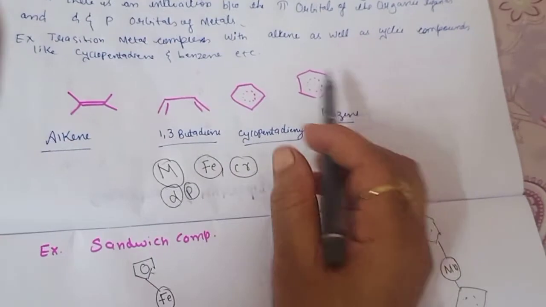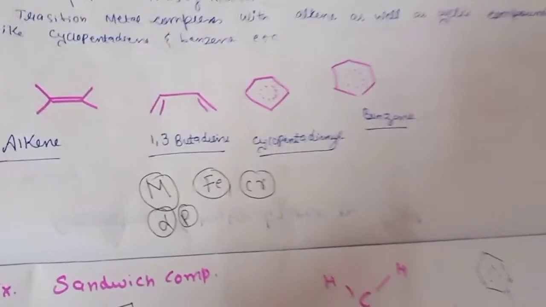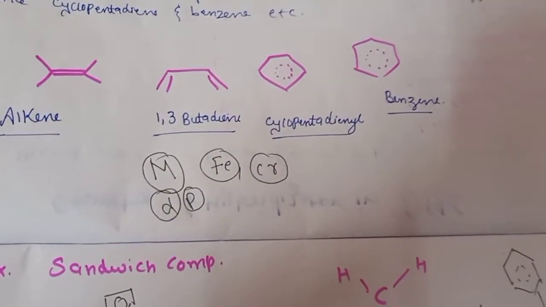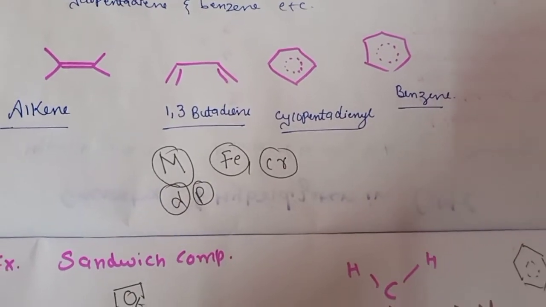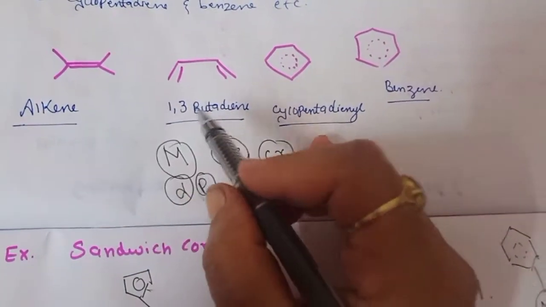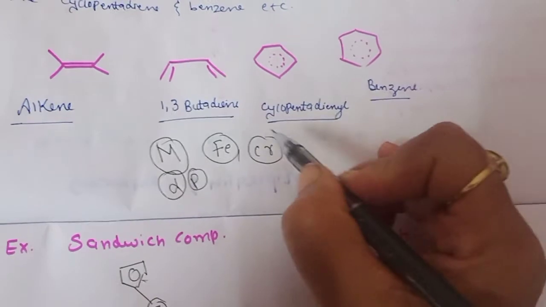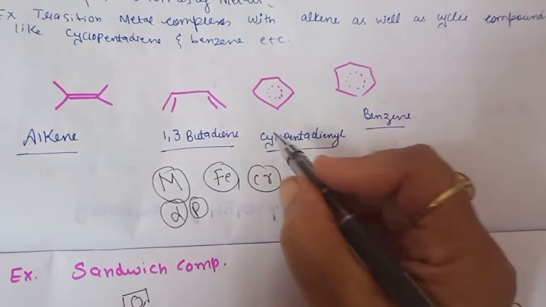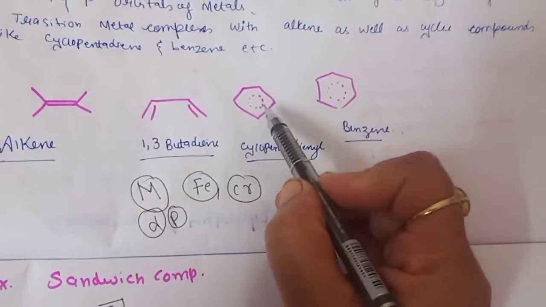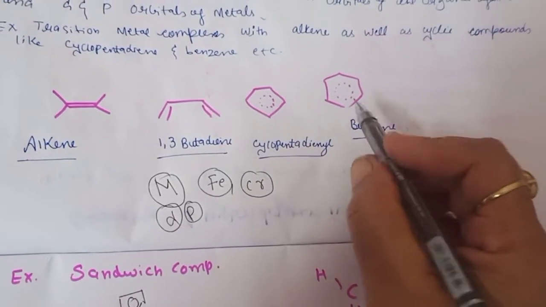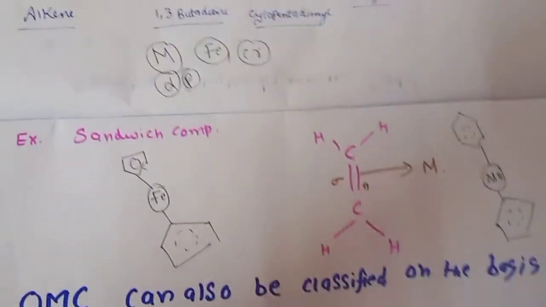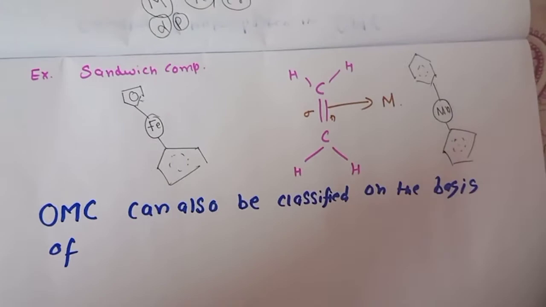What do you have to remember in this? We need pi bonding ligands, means which supply the pi electrons. So here you can see alkenes, they have the pi electrons. 1,3-butadiene, they have the pi electrons. Cyclopentadiene, they are also having the pi electrons, means they are having the 5 electrons delocalization, and the benzene, there are 6 electrons. So in the next video we will discuss the hapticity.